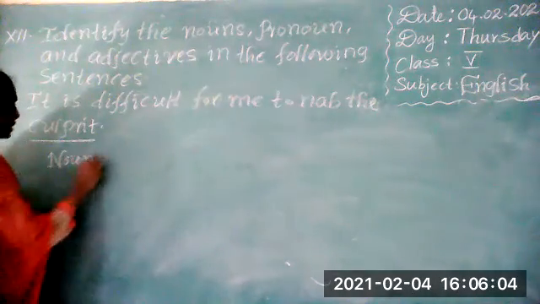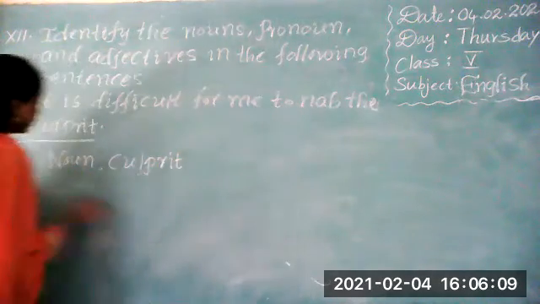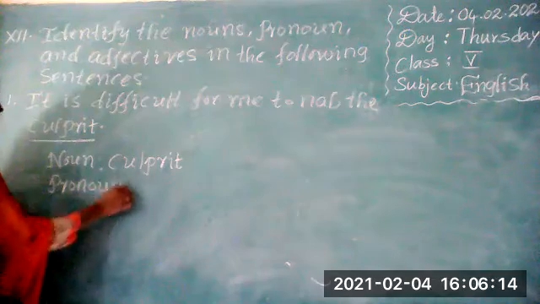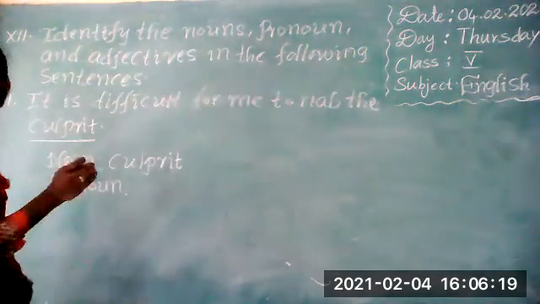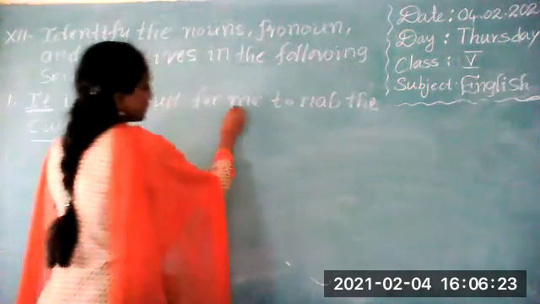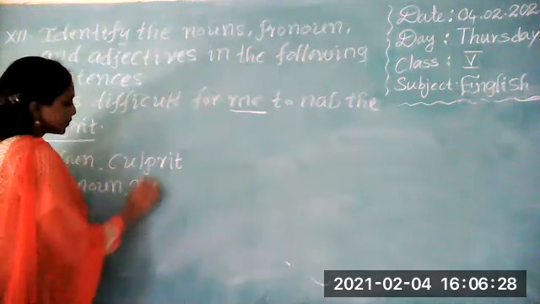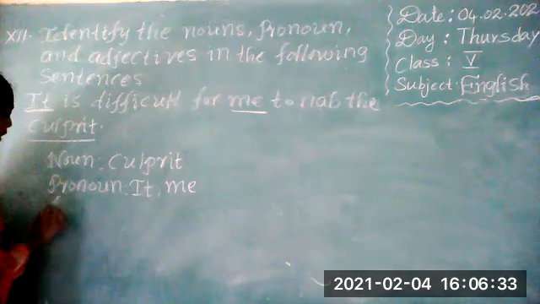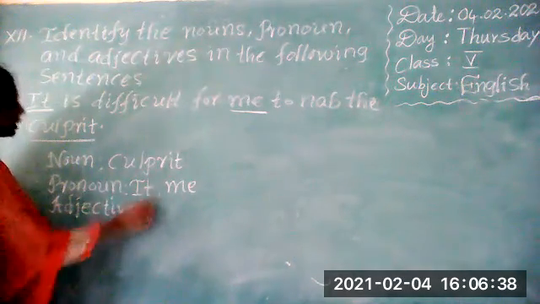What is the noun in this sentence? It is culprit. Okay. So next, we have to find out pronoun. Pronoun means here we use pronoun instead of a noun. So what word do we use instead of a noun here? It. It is difficult for me. So here it and me are the pronouns. So next, what we have to find out here? Adjective.